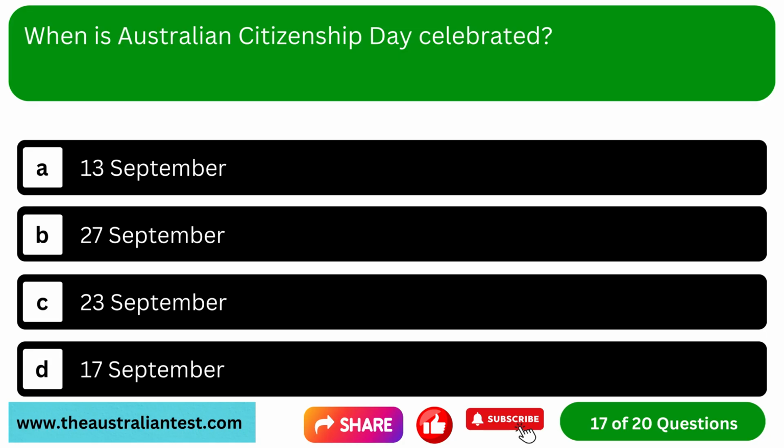Question 17. When is Australian Citizenship Day celebrated? Option A, 13 September. Option B, 27 September. Option C, 23 September. Option D, 17 September.